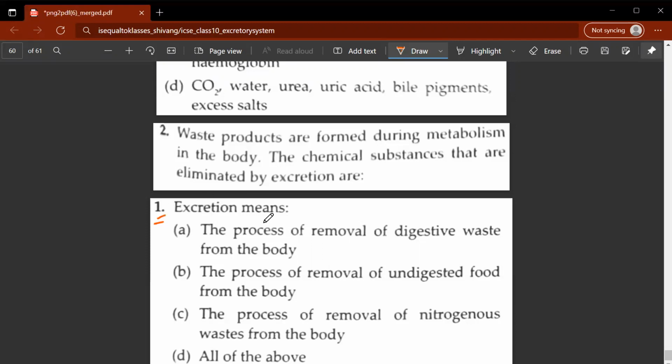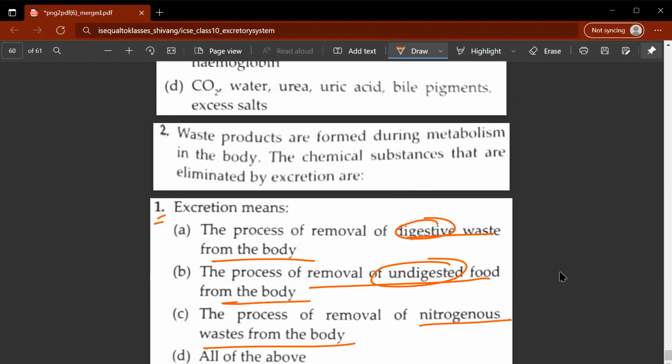The first question: excretion means A, B, C, or D. Let's go through the options. The process of removal of digestive waste from the body, the process of removal of undigested food from the body. So you have the digestive keyword over here, and the undigested food from the body keyword over here. And then C, the process of removal of nitrogenous wastes from the body. So C would be the correct answer.